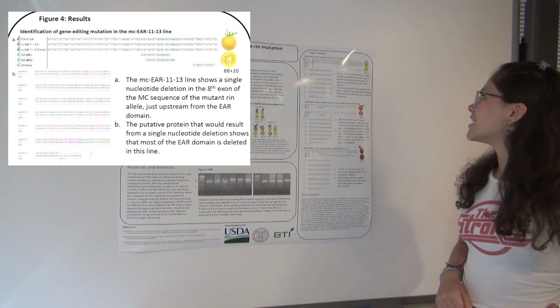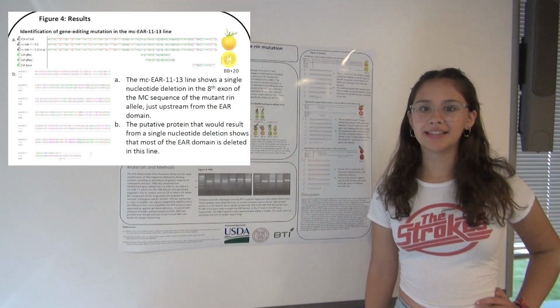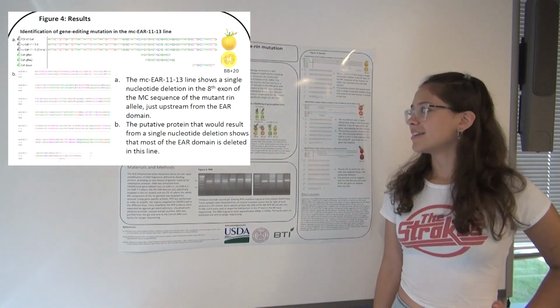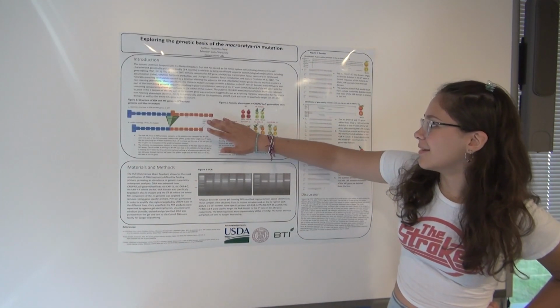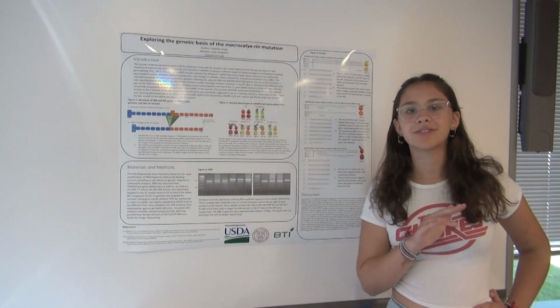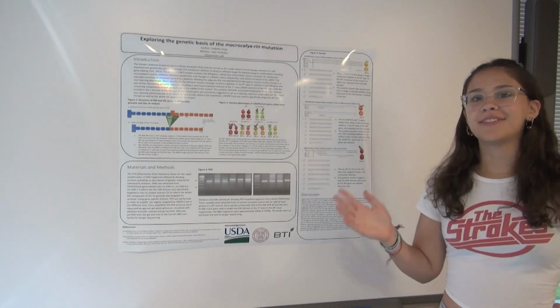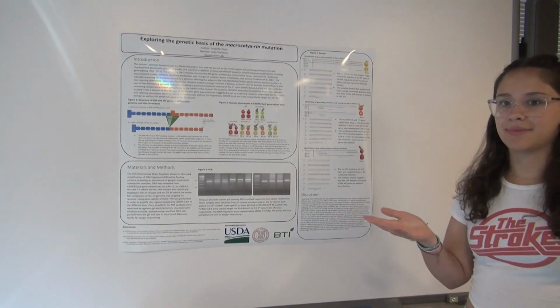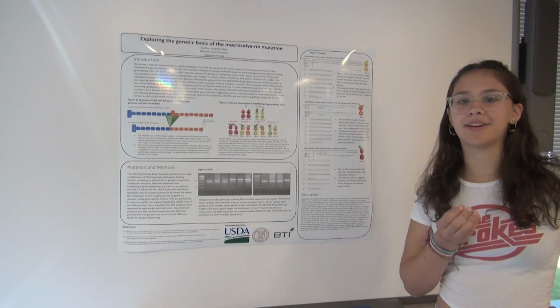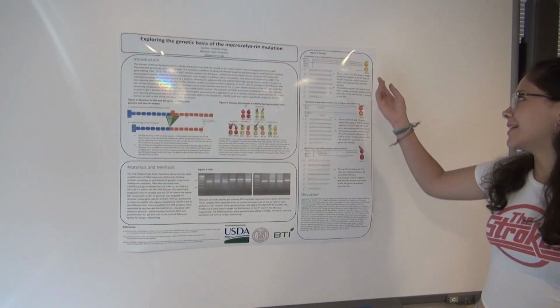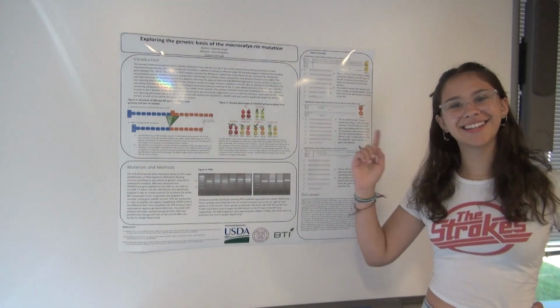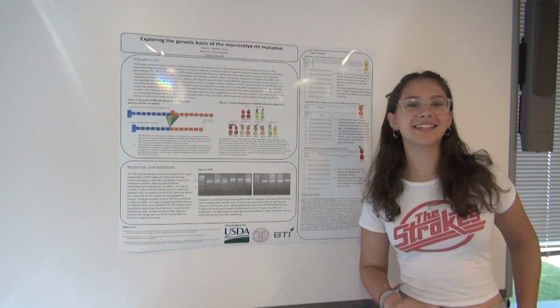EAR-11-13 line, it shows a single nucleotide deletion in the 8th exon of the gene, which is essentially only deleting the EAR domain. And if we go back to our previous hypothesis, if we delete the EAR domain, we should see full ripening revert because it's acting as the primary repressor, but we see the fruit remain yellow, which suggests that the previous hypothesis was incorrect.